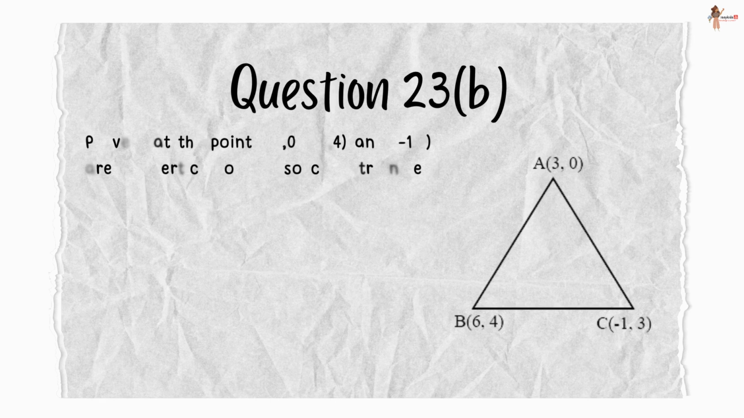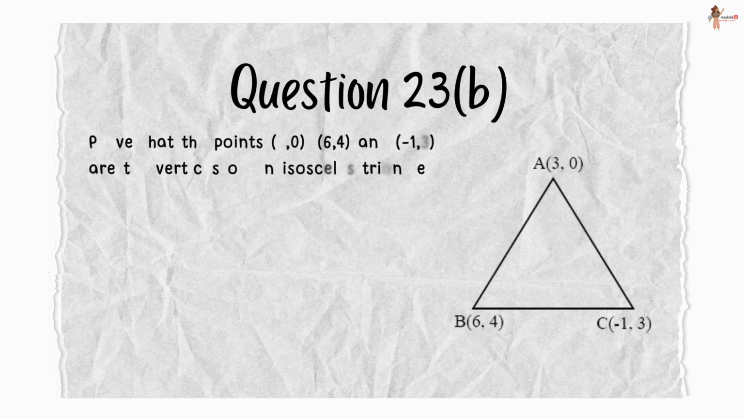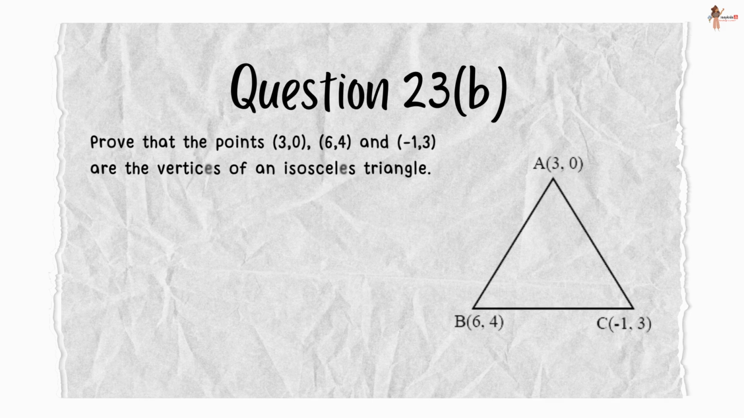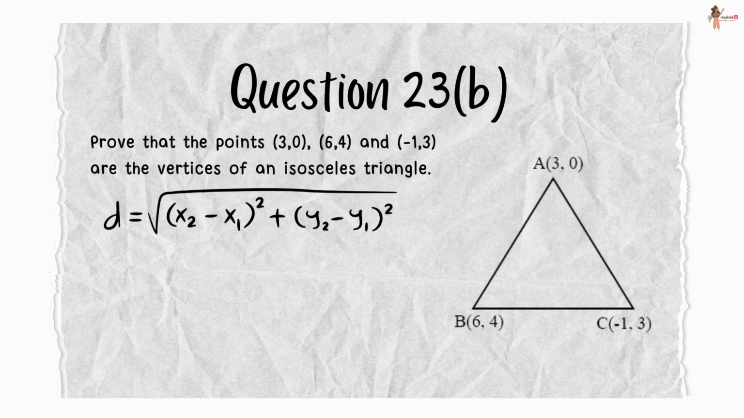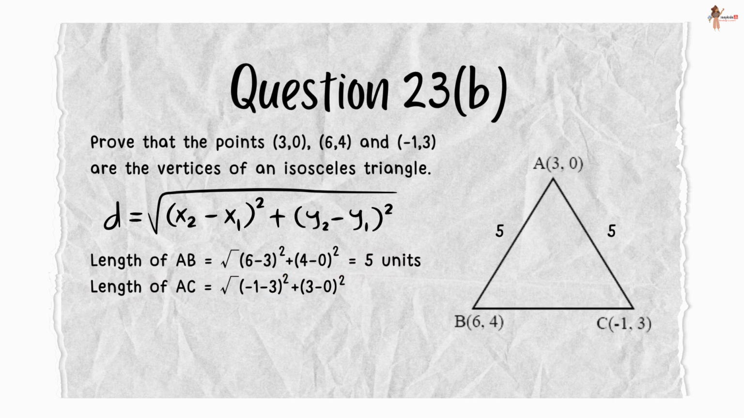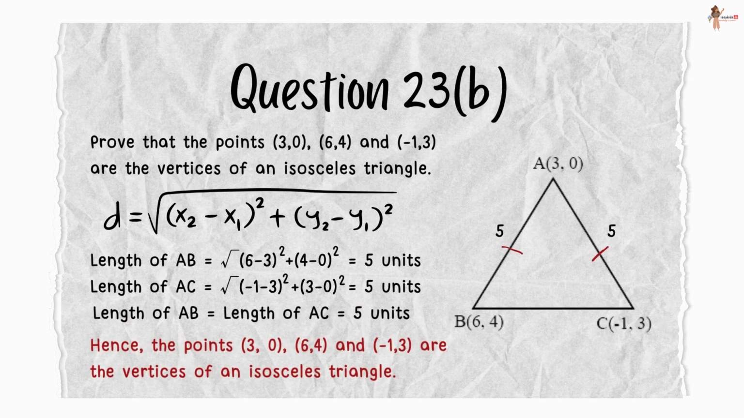Prove that the points 3, 0, 6, 4 and minus 1, 3 are the vertices of an isosceles triangle. We know that the distance is given by square root of x2 minus x1 whole square plus y2 minus y1 whole square. Substituting the given values, we get length of AB as 5 units, length of AC as 5 units again. Therefore, length of AB is equal to length of AC, and hence the given points are the vertices of an isosceles triangle.